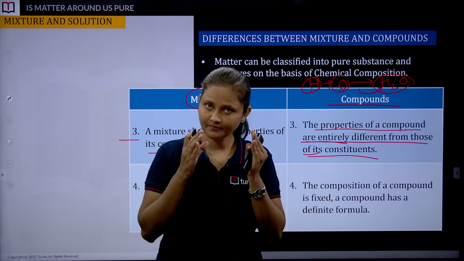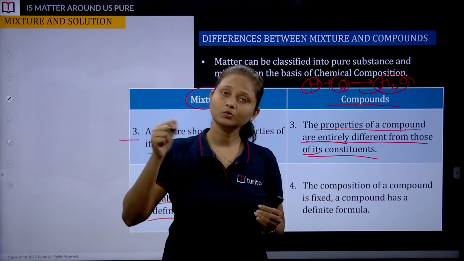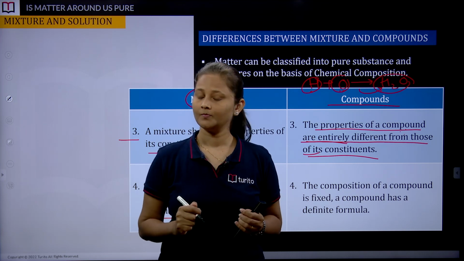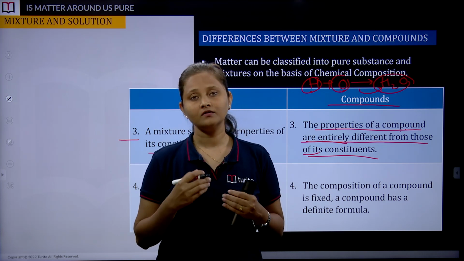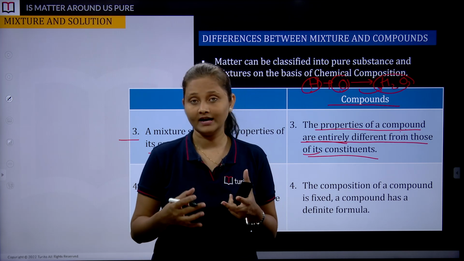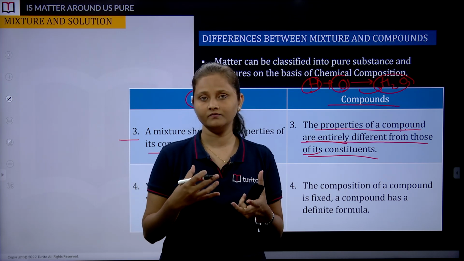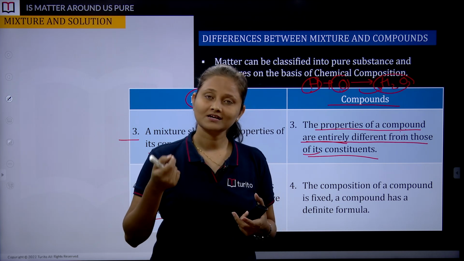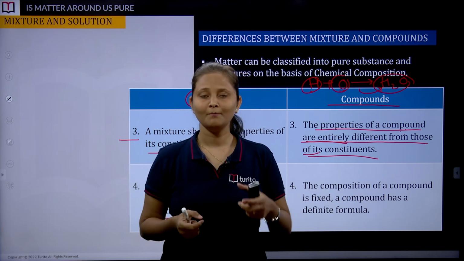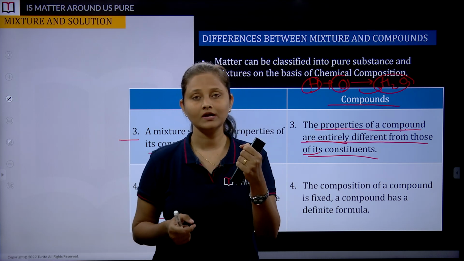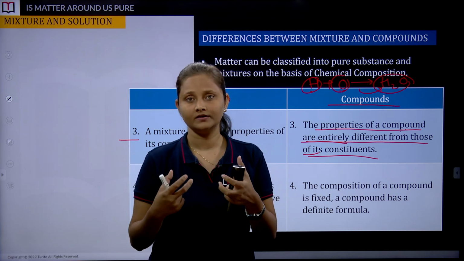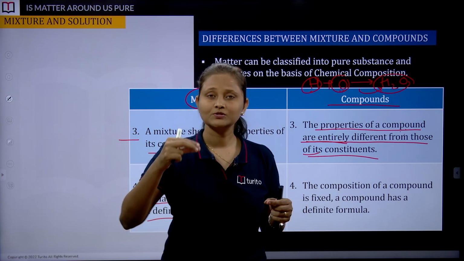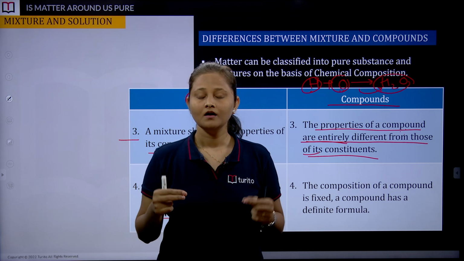So he is going to add an extra tablespoon of sugar, correct? And suppose I like it salty, so I'm going to add one extra tablespoon of salt. Maybe another student likes it sour, right? So he is going to squeeze extra drops of what? Lemon.